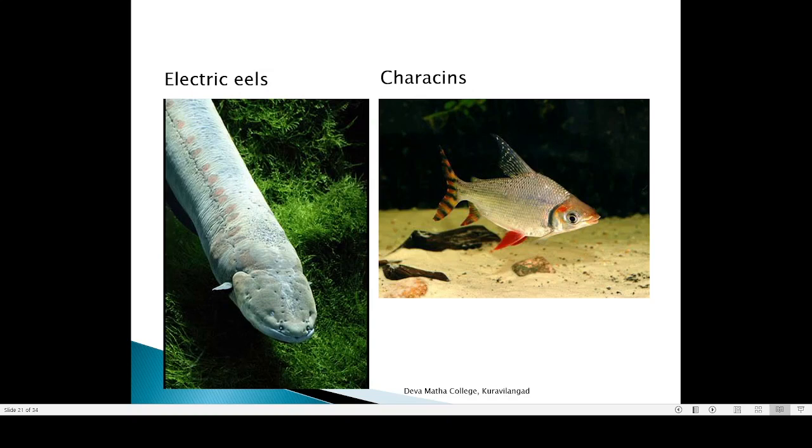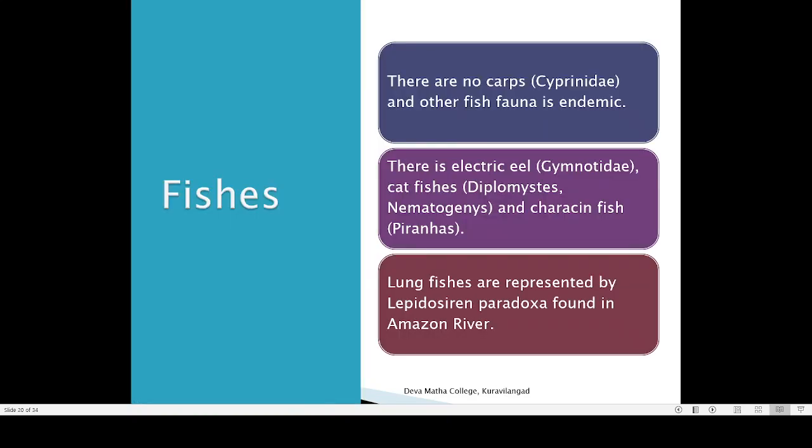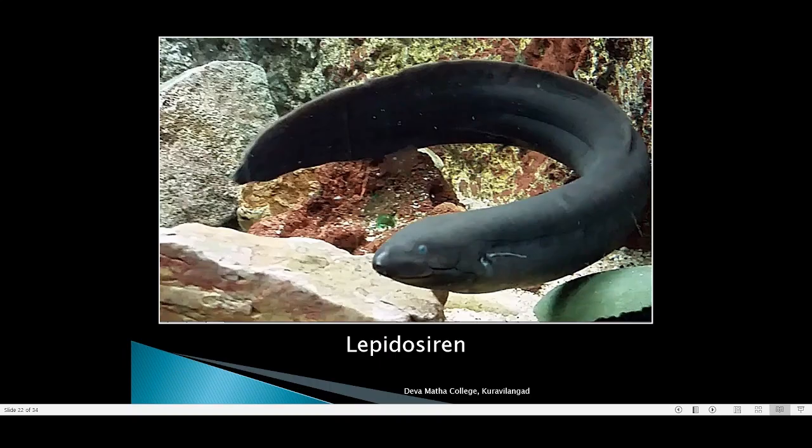Then another fish is characins. Sometimes you can find them in aquariums. So these fishes are also endemic to South America. Then electric catfishes are there. All these species. Then piranha. Piranha nowadays is commonly cultivated as an aquacultural fish. So piranhas are also present in South America. Then there is one lungfish. Here you can find the lungfish. The name of the lungfish is Lepidosiren. Lepidosiren is a very big lungfish.